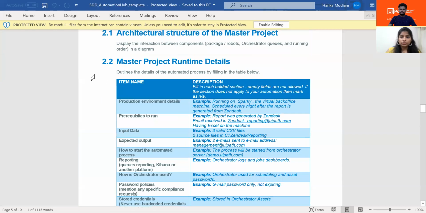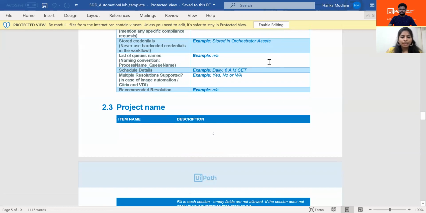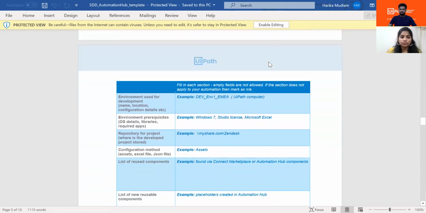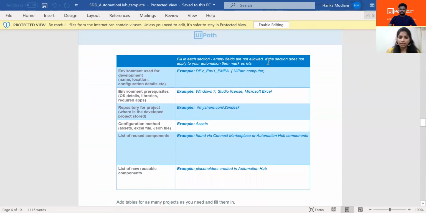So after this, we are mentioning the runtime details. These are the runtime details that we have spoken about till now. And then comes the project name. These are the project details, basically. So we are talking more precisely about what environment we are using. Let's say name, location, whether it's a development environment or the production environment, and what configuration details we are using, what's the configuration of the system that we are using for that particular environment. So all these details we have to provide here.